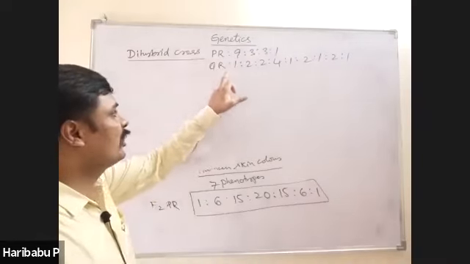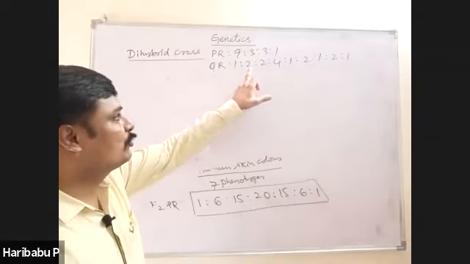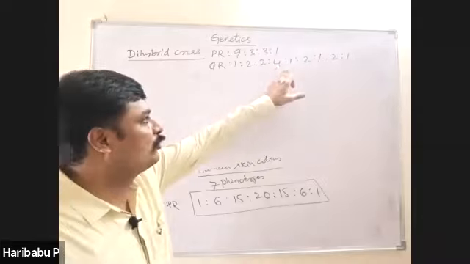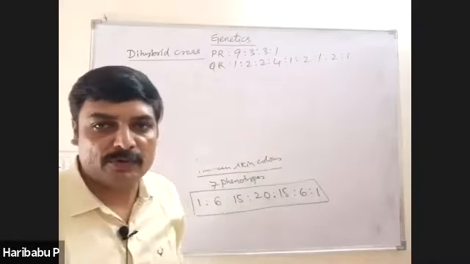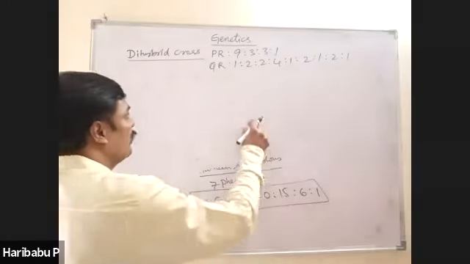Dihybrid cross genotypic ratio 1:2:2:4:1:2:1:2:1. This is another important point.